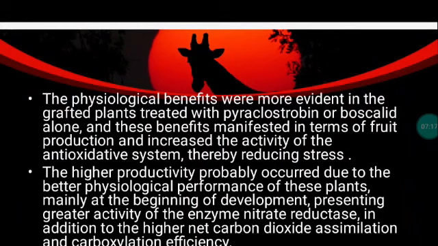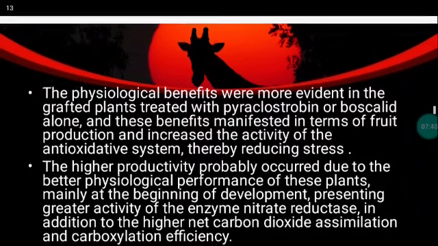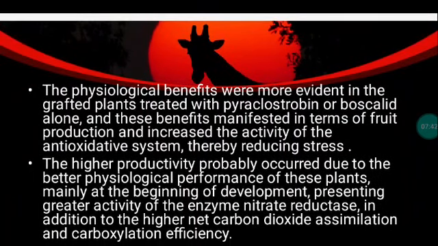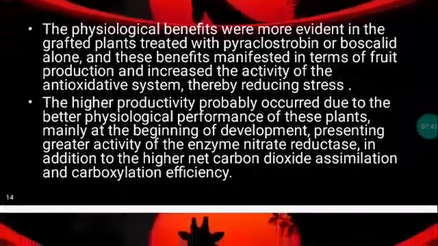This benefit manifested in terms of fruit production and increased activity of the antioxidative system, thereby reducing stress. The higher productivity probably occurred due to the better physiological performance of these plants, mainly at the beginning of development, presenting greater activity of the enzyme nitrate reductase in addition to higher net carbon dioxide assimilation and carboxylation efficiency.